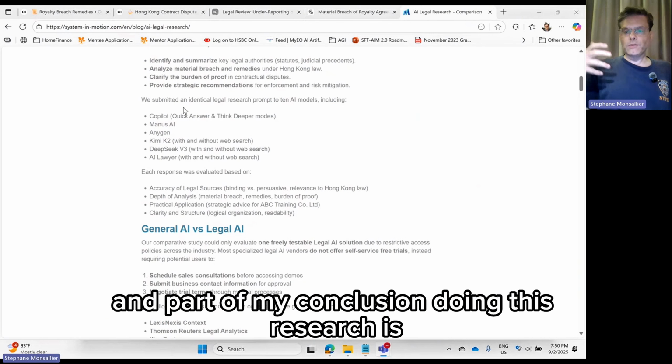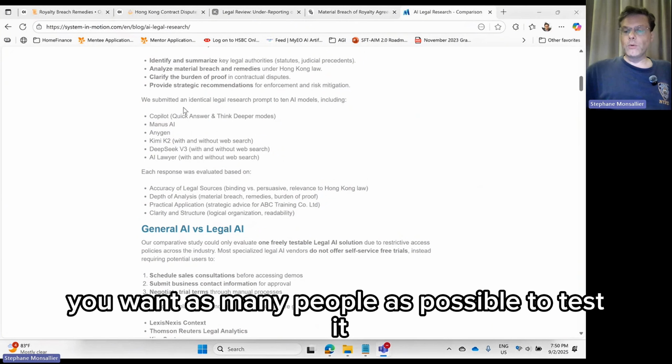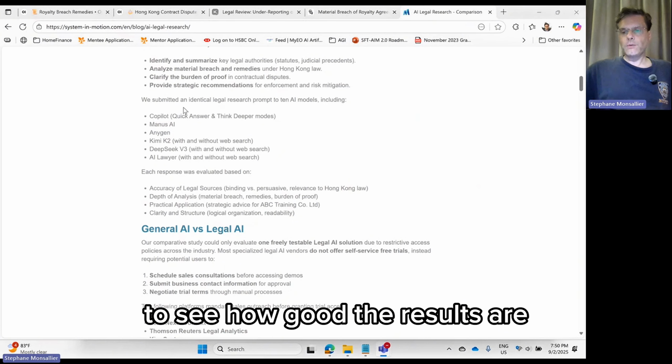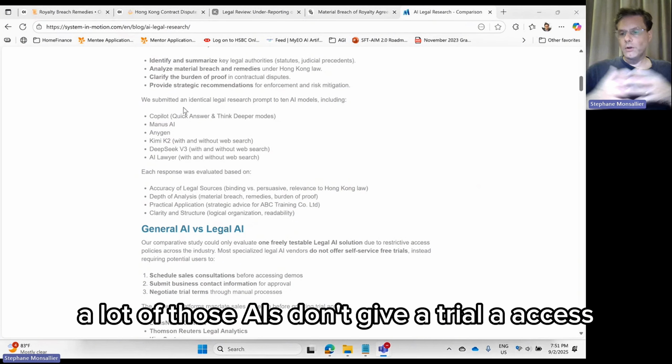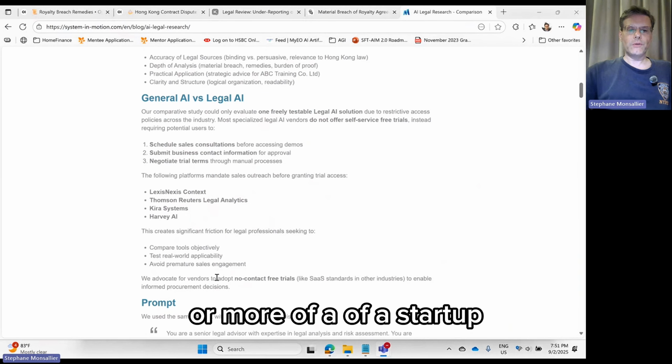And part of my conclusion doing this research is, why don't they let me test their AI? If your AI is super good, you want as many people as possible to test it, and you want as many people as possible to see how good the results are. But for some reason, a lot of those AIs don't give trial access. Probably not in the mindset of being an AI company, more of a startup.